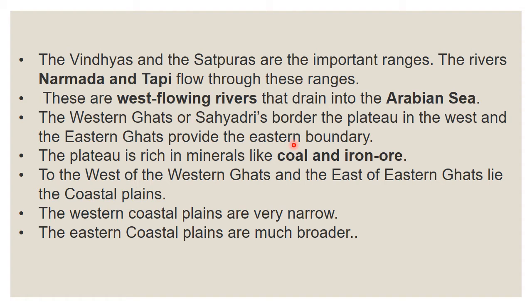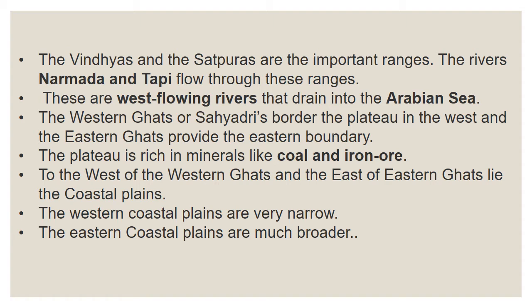The Western Ghats or Sahyadri border the plateau in the west, and the Eastern Ghats provide the eastern boundary. This plateau is rich in minerals like coal and iron ore. So in this plateau we can find more minerals like coal and iron. Then to the west of the Western Ghats and the east of the Eastern Ghats lies the coastal plain.